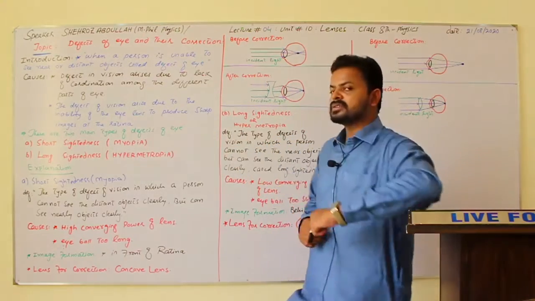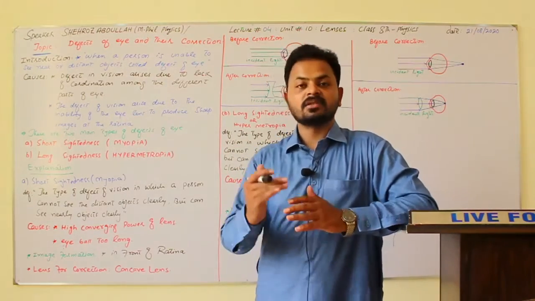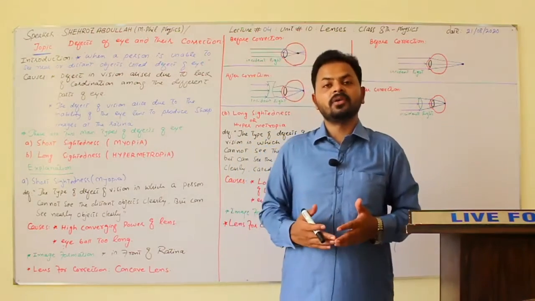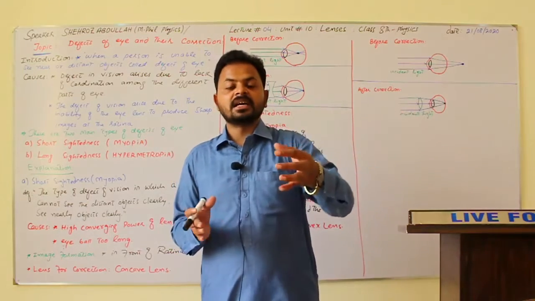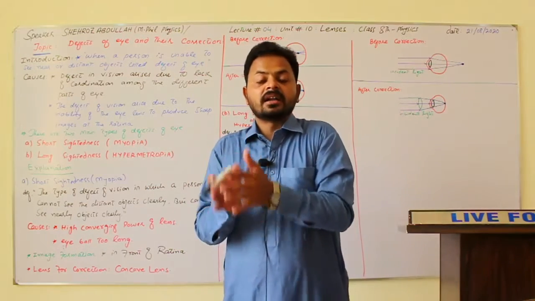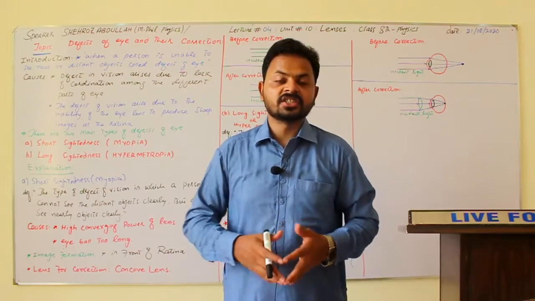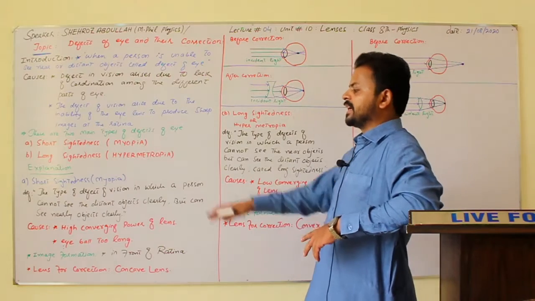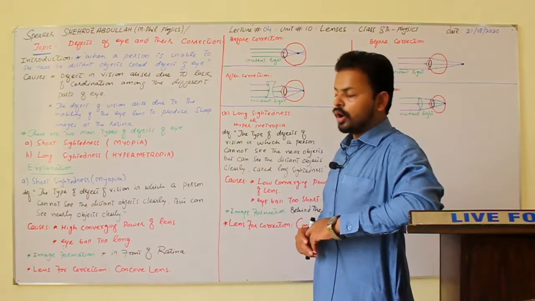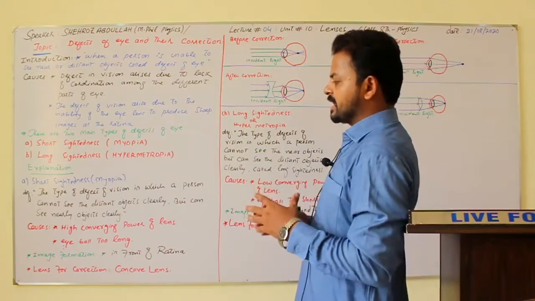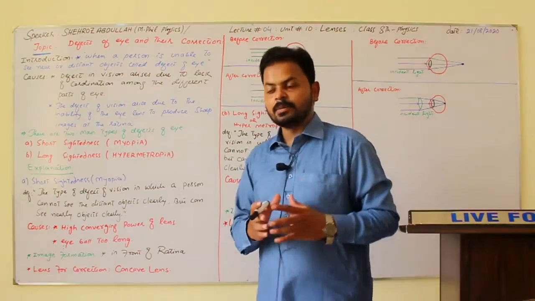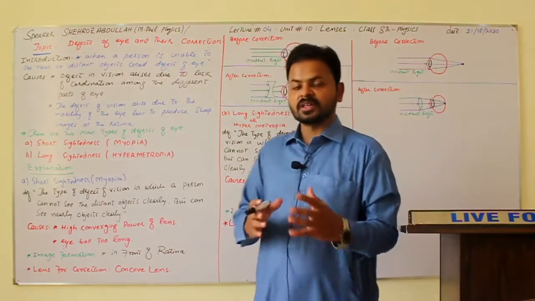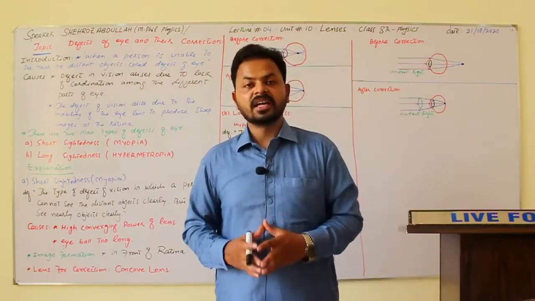What are the causes of short-sightedness? The causes are high converging power of the lens, which has very high power, so the incident rays come and before reaching the retina, the rays intersect with each other. That is why the person cannot see the distant object but can see the near objects very clearly. The second cause is eyeball too long. Next we discuss image formation. In short-sightedness, the image is formed in front of the retina. Then which type of lens is used for the correction? For correction of this type of problem, a concave lens is used.